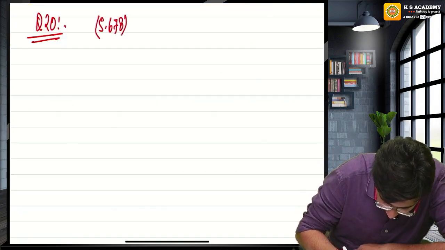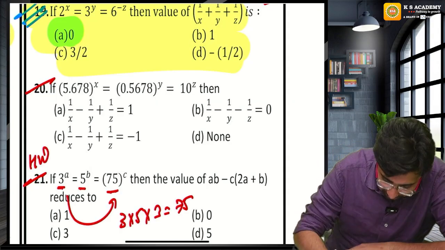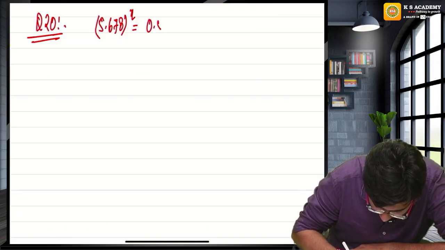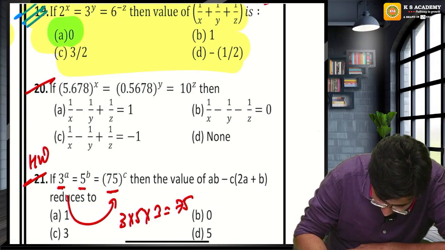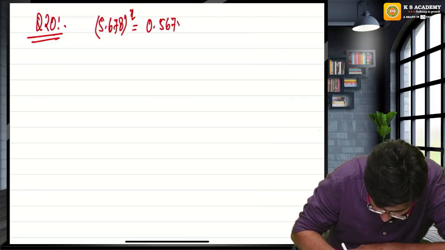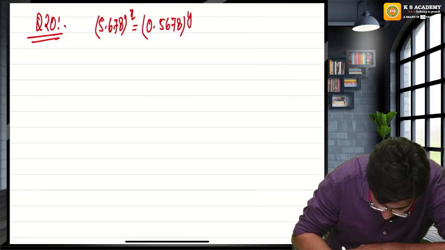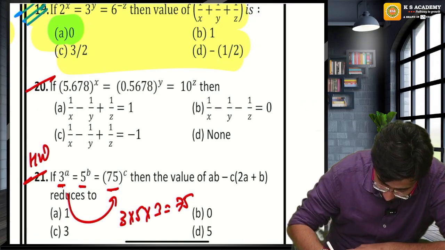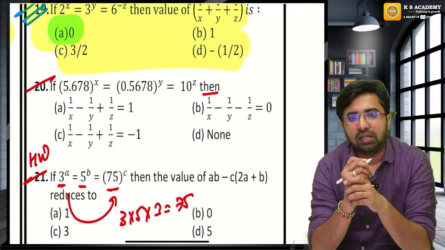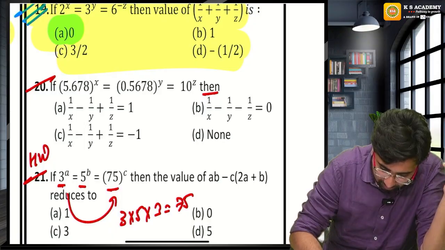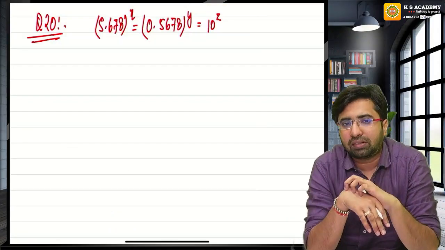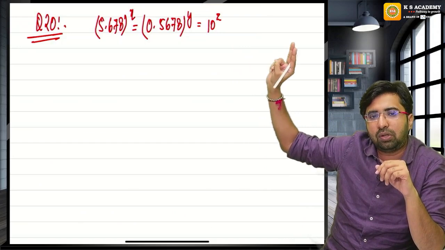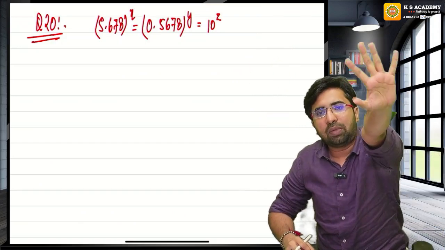5.678 raised to the power x is equal to 0.5678 raised to the power y is equal to 10 raised to the power z. Then the question is demanding some equations. Let's check. We cannot make the base the same. Something is equal to something is equal to something, but still we cannot make the base the same.